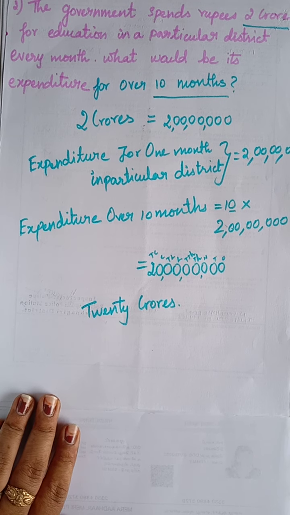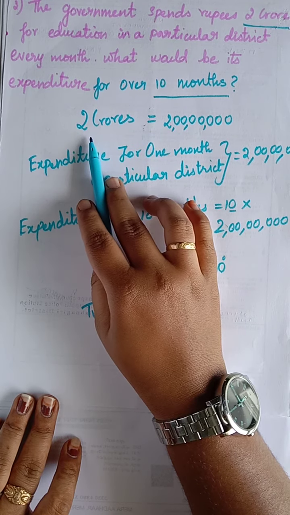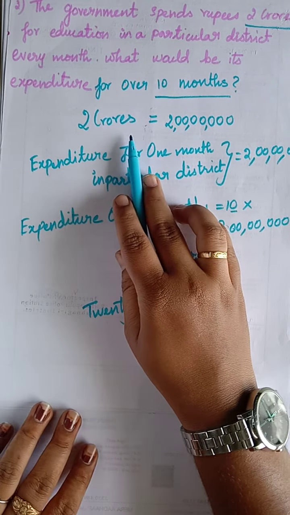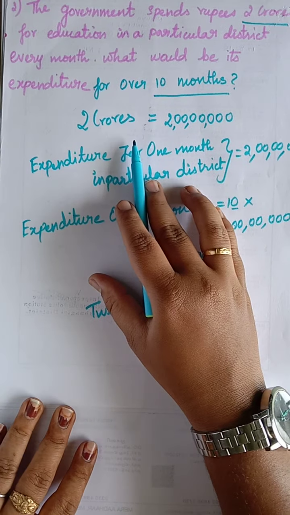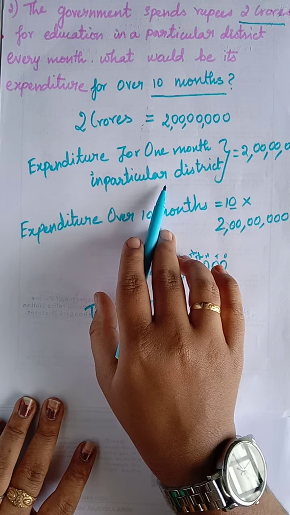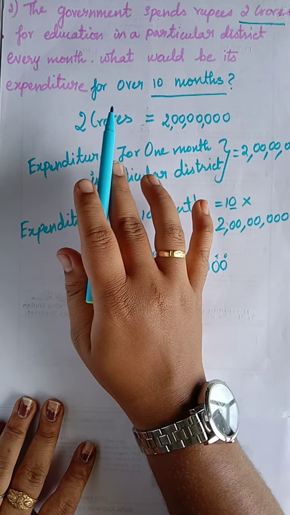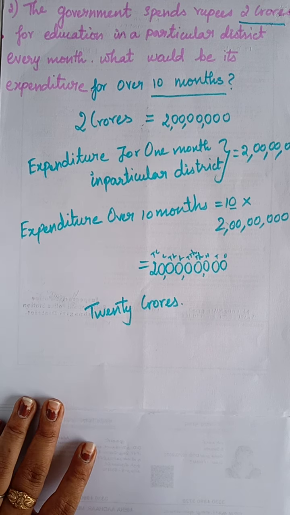Okay. So what we did in this sum is, first we wrote the 2 crore, that is a name. They have given it in number name, and we have written it as numerals. Then we start writing the statement words. After completing that sentence, we multiplied the values. Why? They have given that the government spends 2 crore for a month, and we have to find how much the government will spend for education for 10 months.